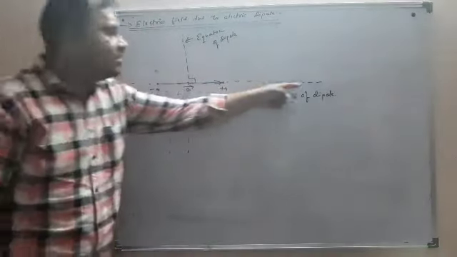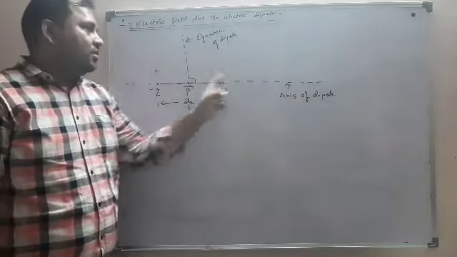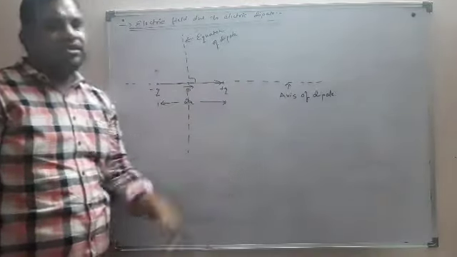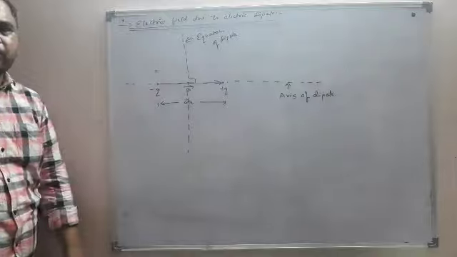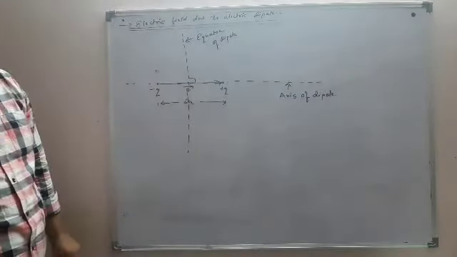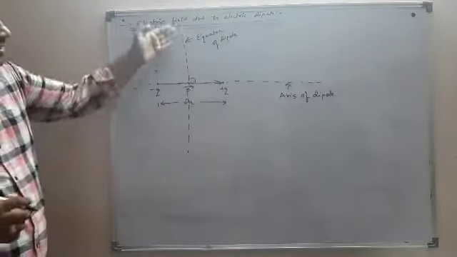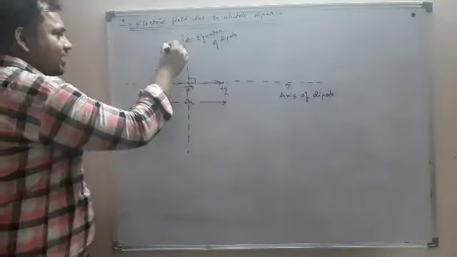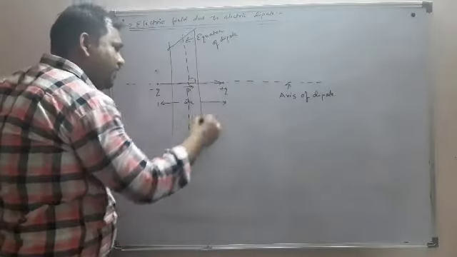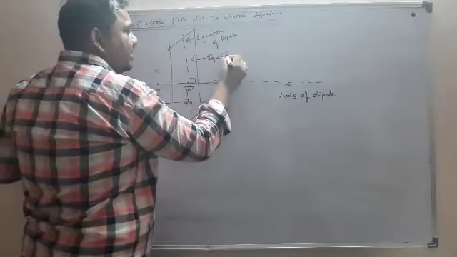So the line joining the two charges is called the axis of dipole, and the line which is perpendicular to the axis and passing through the center is the equator. There can be many equators, but all the lines in this plane are basically the equatorial plane.